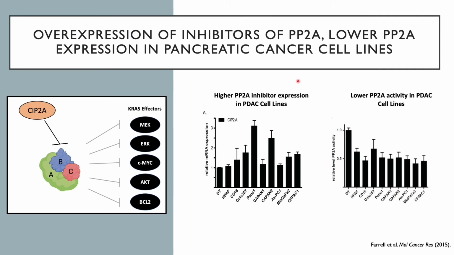Furthermore, in a panel of PDAC cell lines, the expression of cancerous inhibitor of PP2A, or CIP2A, is increased compared to the normal pancreatic epithelial cells, and the overall total PP2A phosphatase activity is lower in the screen of pancreatic cancer cell lines compared to normal pancreatic cells. This indicates that PP2A activity is likely suppressed by the expression of endogenous inhibitors like CIP2A, which then further promotes the activation of downstream kinases by oncogenic KRAS.